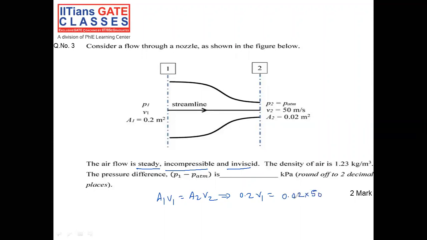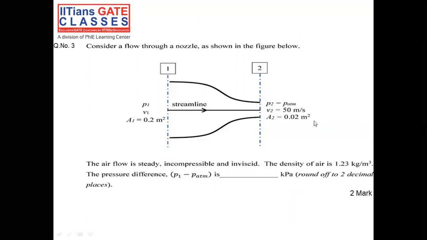V2 is given as 50. So if you calculate V1, you will get 5 meter per second. That is regarding V1, that is the velocity at section 1.